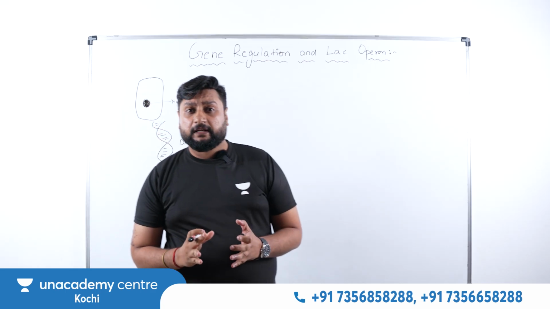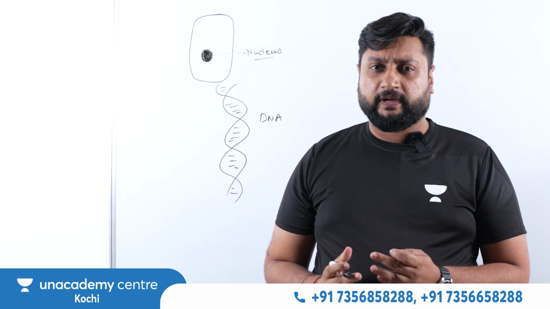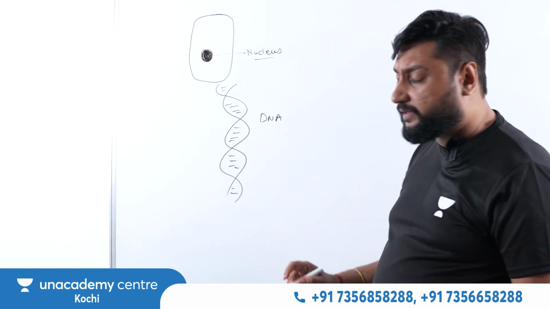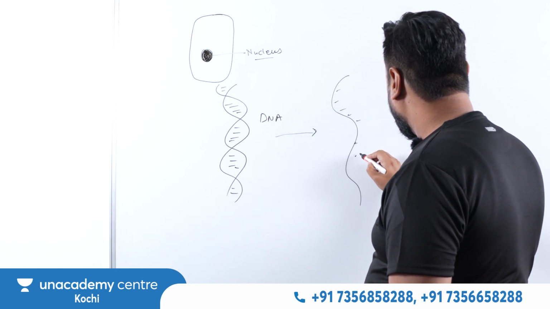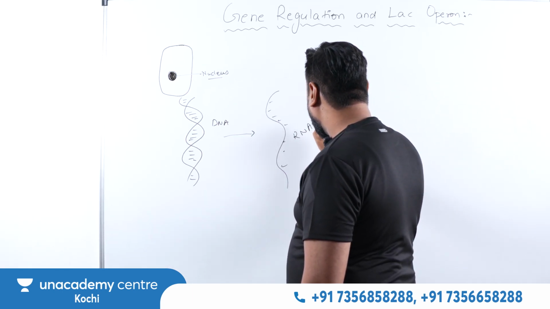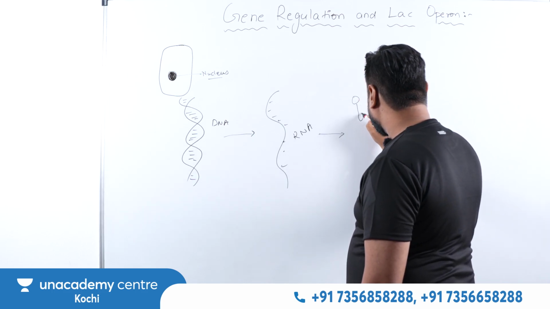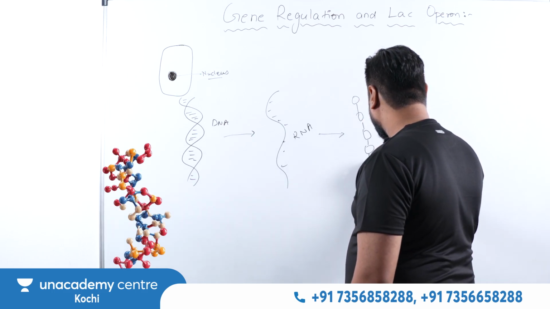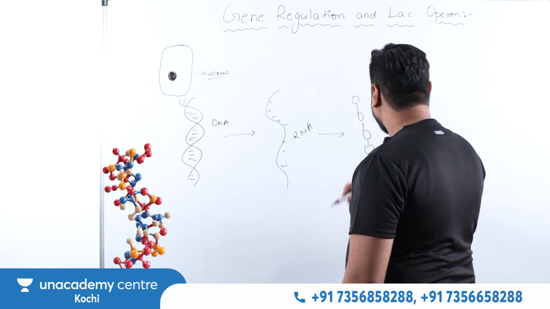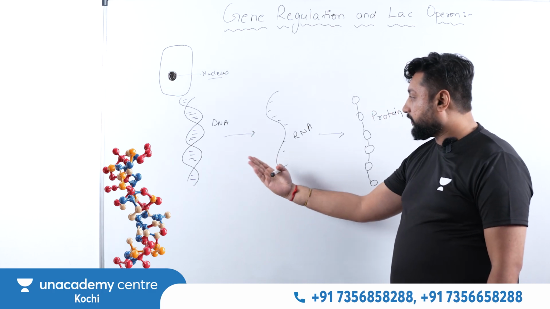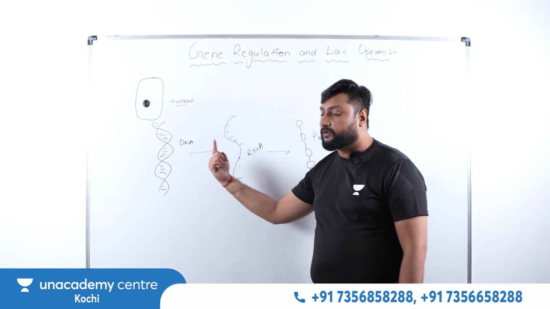DNA is the genetic material which controls all the regulations that happen in our body. We have studied the central dogma: DNA will make RNA, and RNA will then further make protein. So DNA to RNA, RNA to protein, this is what we call the central dogma.